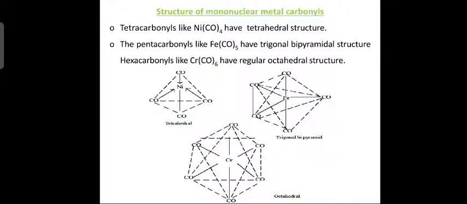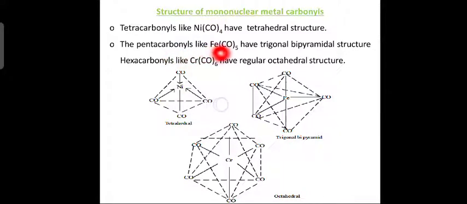Now what are the various structures of mononuclear metal carbonyls? Tetracarbonyls like tetracarbonyl nickel have tetrahedral structure. You can see here a nickel atom at the center, with 4 CO ligands at the 4 corners, like a tetrahedral model.